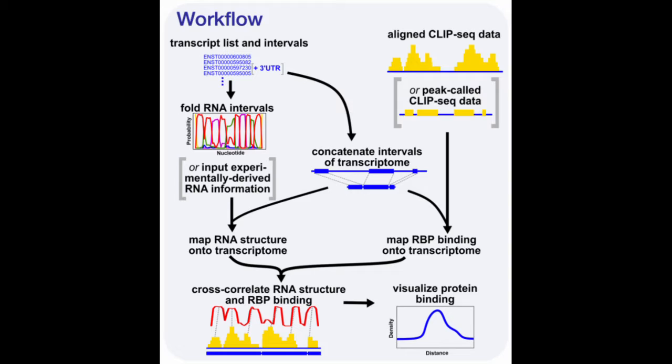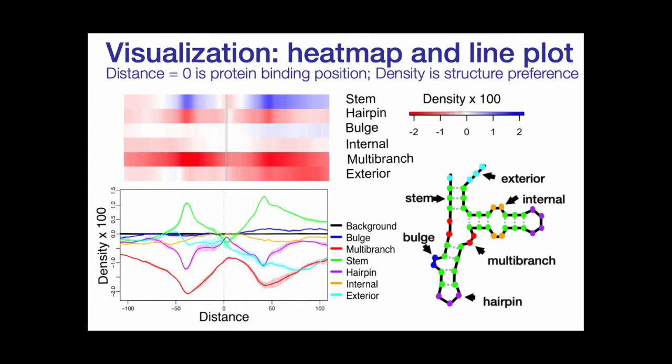Optionally, the user can also include experimental RNA structure information, but nearBynding predicts RNA structure in the absence of experimental data. nearBynding concatenates regions of the genome to consider only regions of interest, and then performs cross-correlation between the protein binding and RNA structure information. This cross-correlation calculates where RNA structure occurs relative to protein binding, so we can visualize what types of RNA structure are over- or underrepresented upstream, at, and downstream of protein binding.